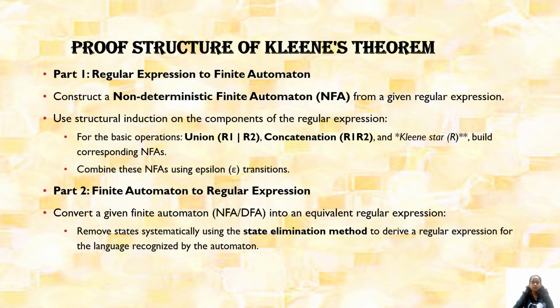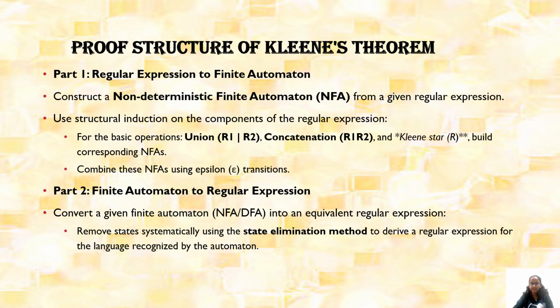Now let us look at the proof structure for Kleene's theorem. First, part 1 is regular expression to finite automaton. Construct a non-deterministic finite automaton, that is NFA, for a given regular expression. Then use structural induction on the components of the regular expression. For the basic operations, union, concatenation and Kleene star, build corresponding NFAs. Then combine these NFAs using epsilon transitions.